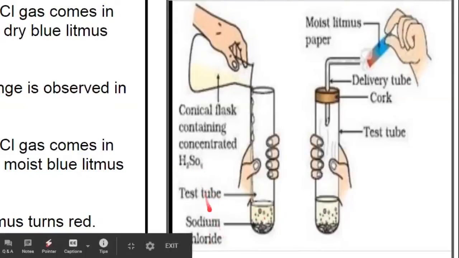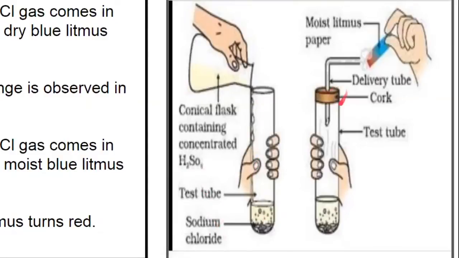When both of these react, they form HCl gas. Now this HCl gas is taken out from the delivery tube and it is allowed to first come in contact with dry litmus. When it comes in contact with dry litmus, there will be no change. Blue litmus paper will not change its color.